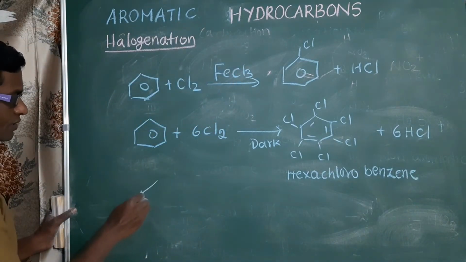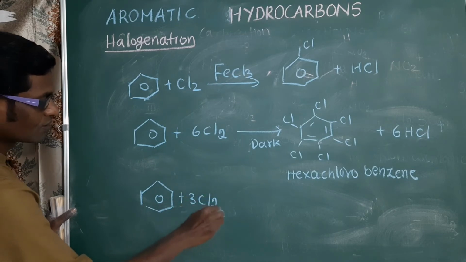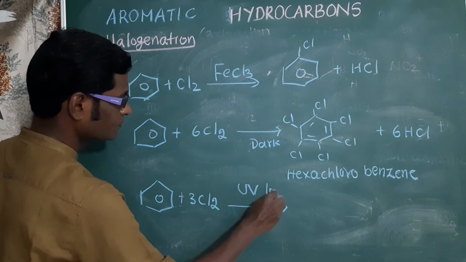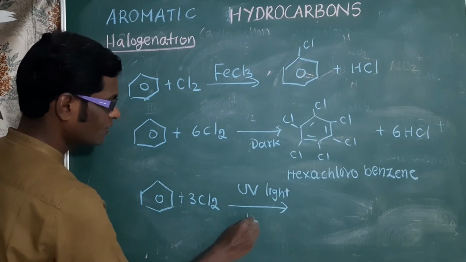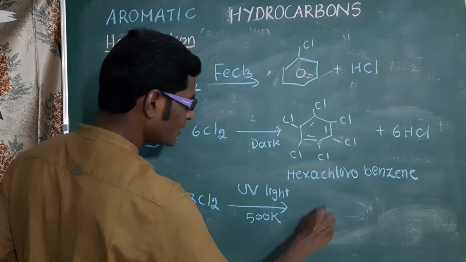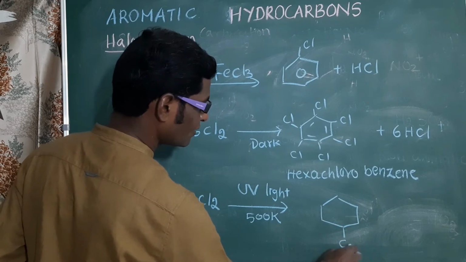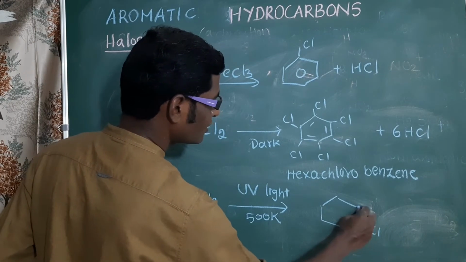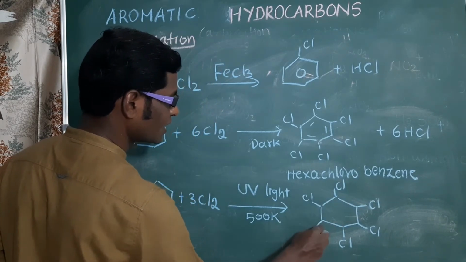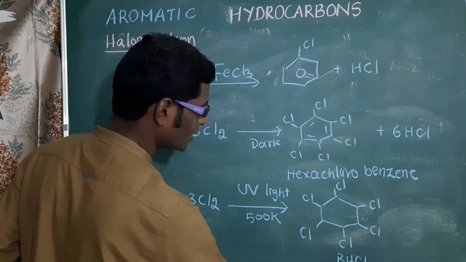Same benzene treated with excess of chlorine in presence of UV light, heated at 500 Kelvin. Now an addition reaction occurs, and we will get benzene hexachloride, BHC, which is one of the pesticides.